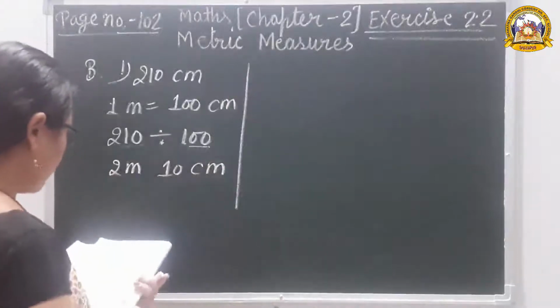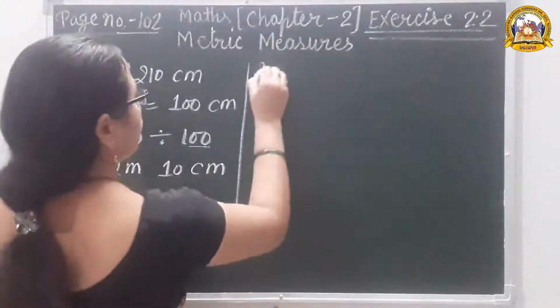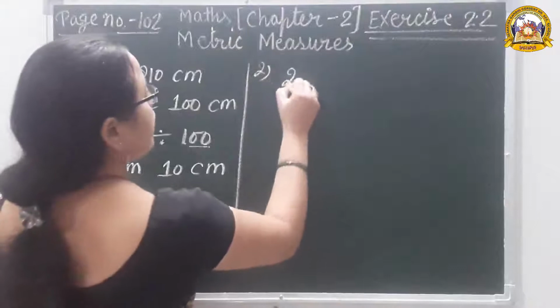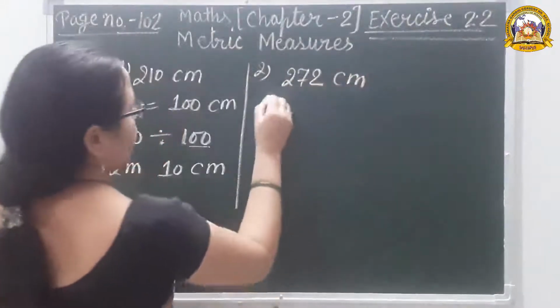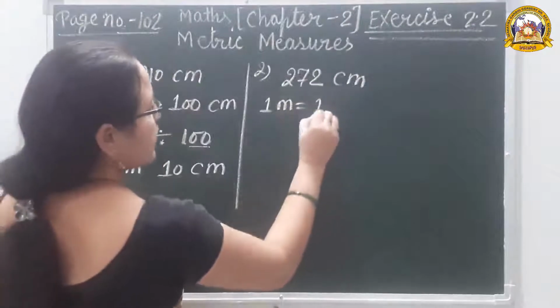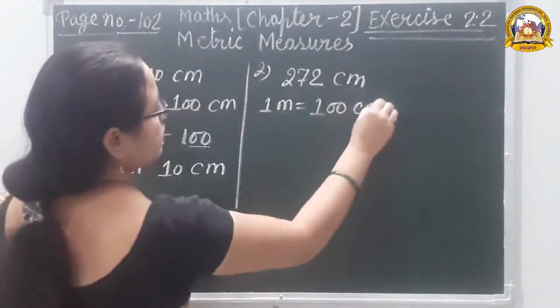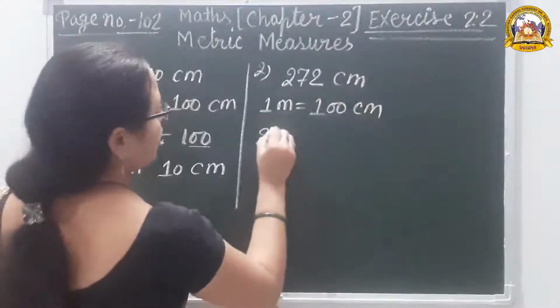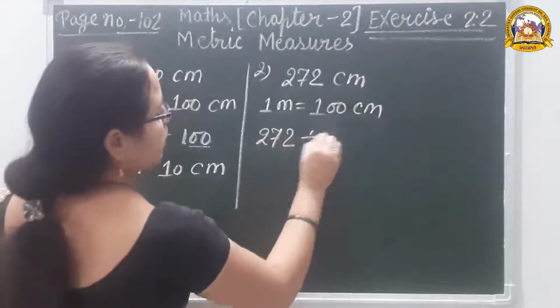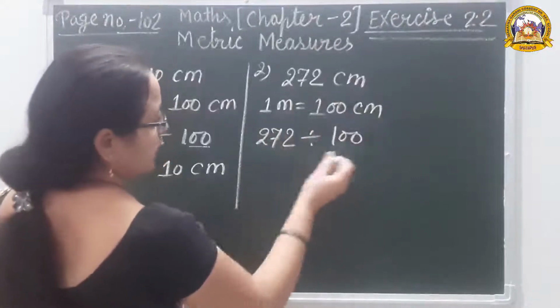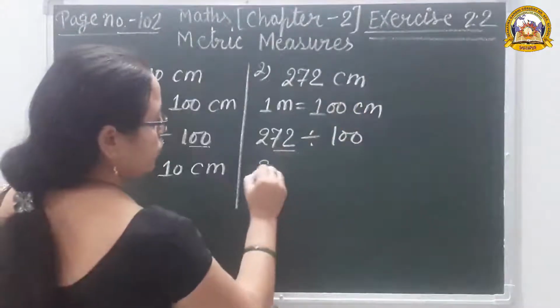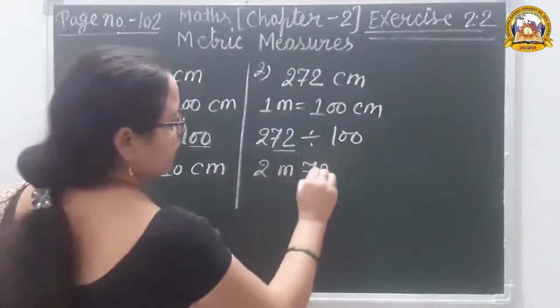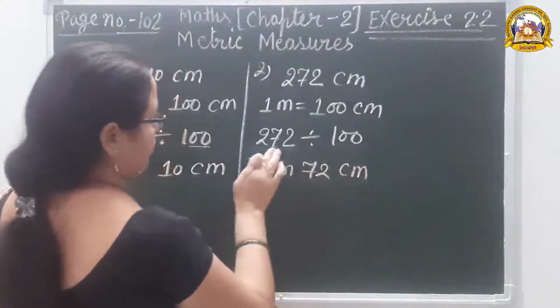Next, question number 2. 272 centimeter. 1 meter is equal to 100 centimeter. So 272 divided by 100. The last 2 digits are for the smaller unit. So 2 meter 72 centimeter.